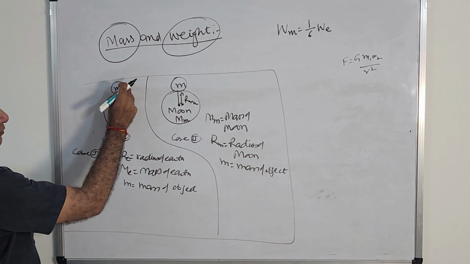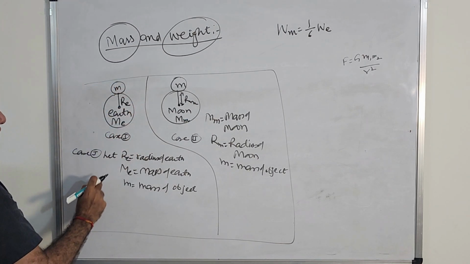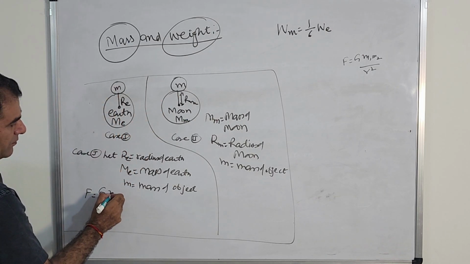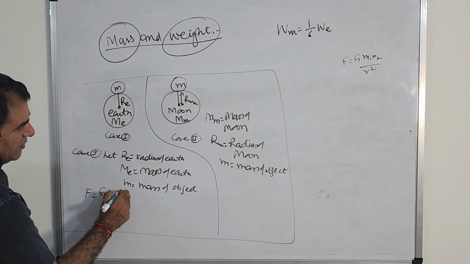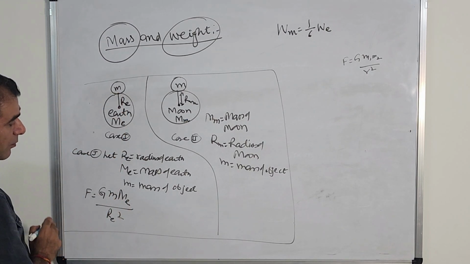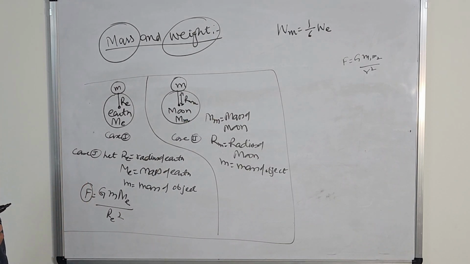We will find the force between this body and the earth, right? So capital G, M1 is M, M2 is Me, upon RE square. But I told you, this force is nothing but weight.